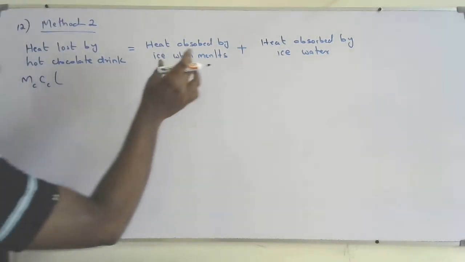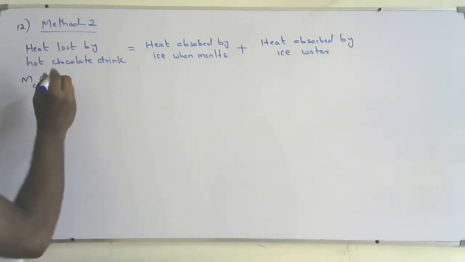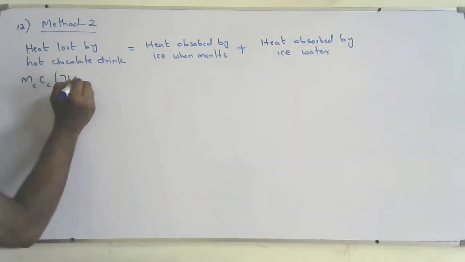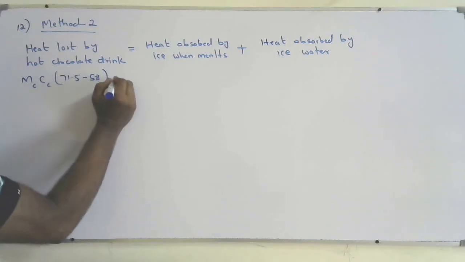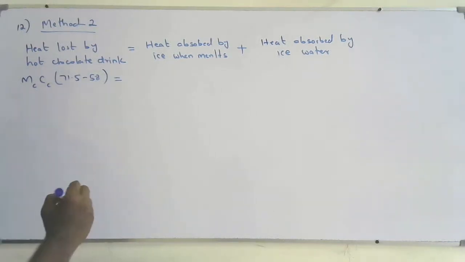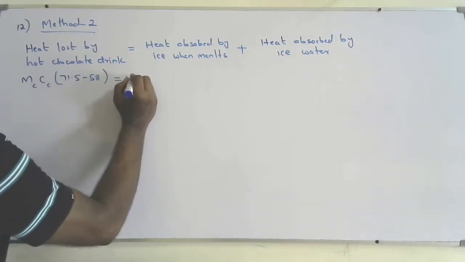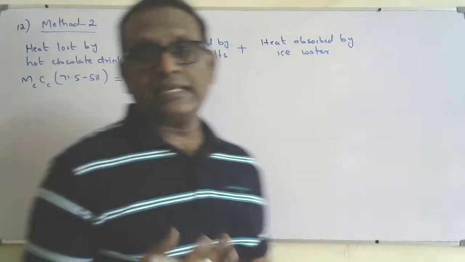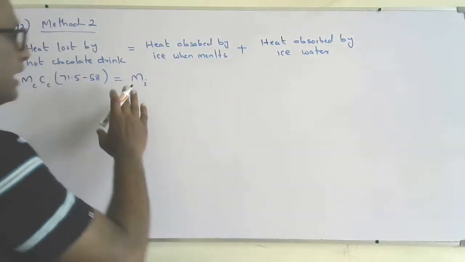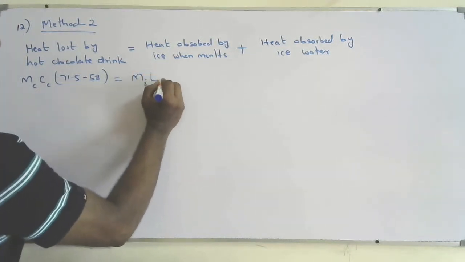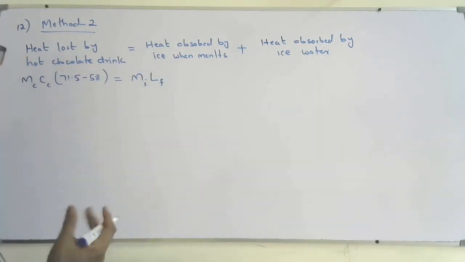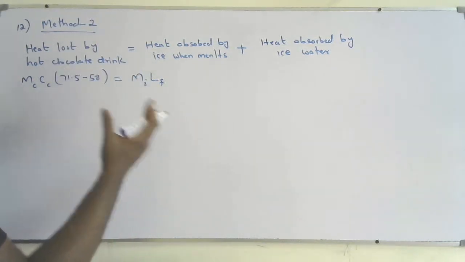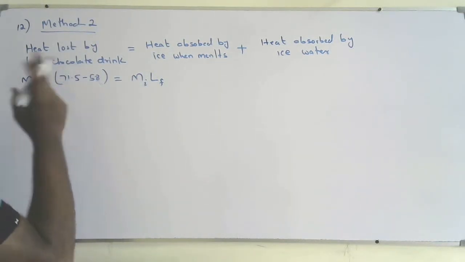I'm going to find the mass of the ice here. So the final temperature will be 58 degrees Celsius, 71.5 minus 58, equal to the mass of the ice, which I'm going to find. So I can say the mass of the ice, Mi or delta Mi, whatever, no problem. So Mi times latent heat of fusion. This is the mass of ice melted to bring the temperature of the hot chocolate from 71.5 to 58.